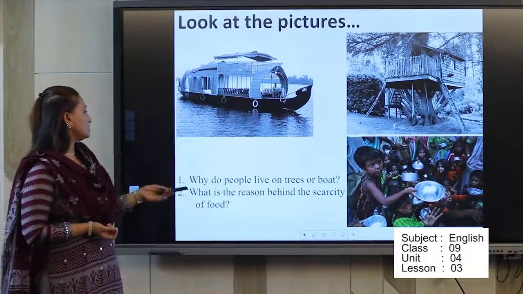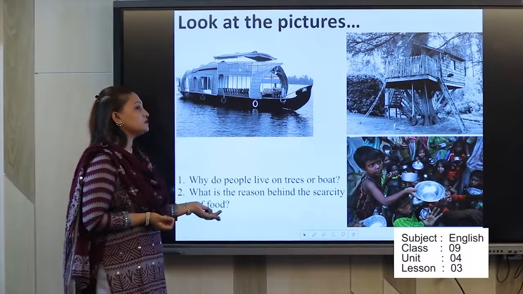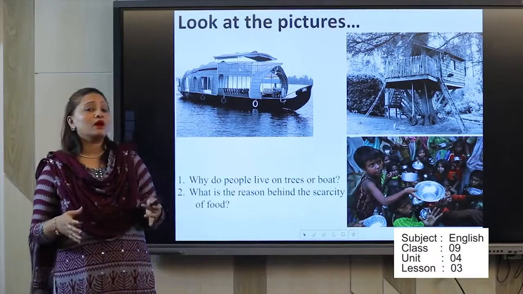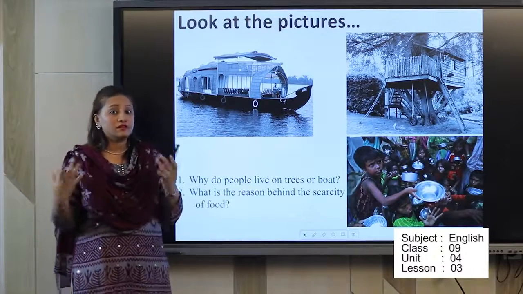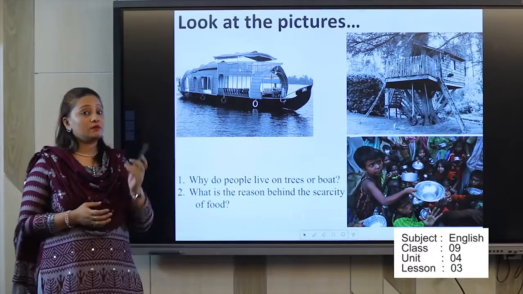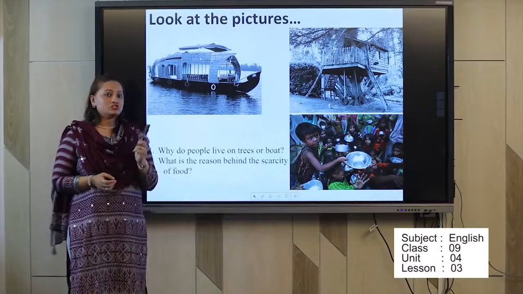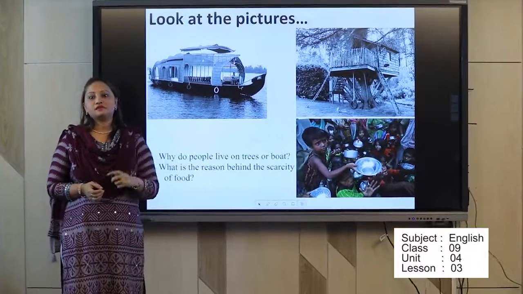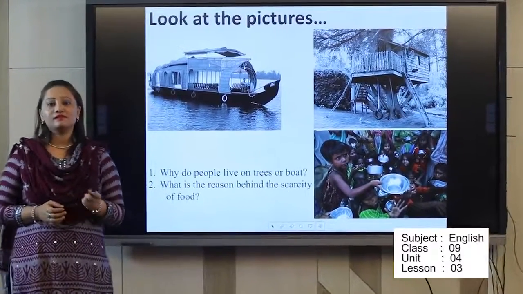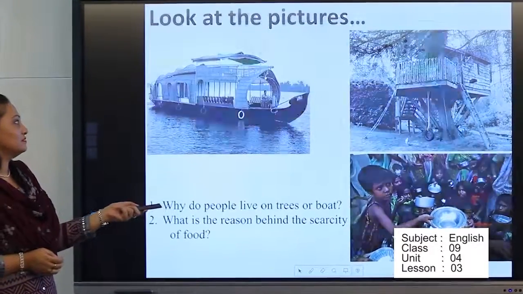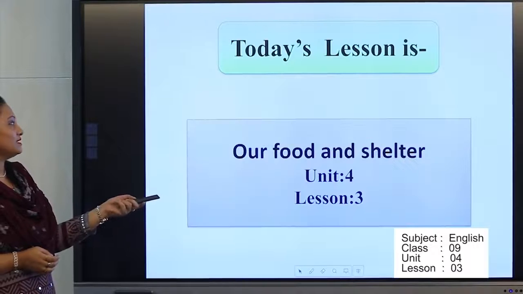And our second question is, what is the reason behind the scarcity of food? Because our production is not okay. We don't have the delivery of food. Actually, this is the main reason behind this. So now, can you guess which chapter I am going to read? Yes, it's from Unit 4, Lesson 3, Our Food and Shelter. Is it? Okay, check it out.